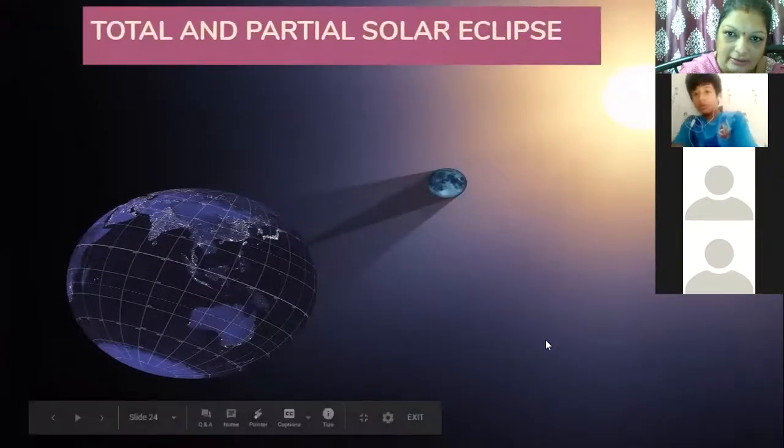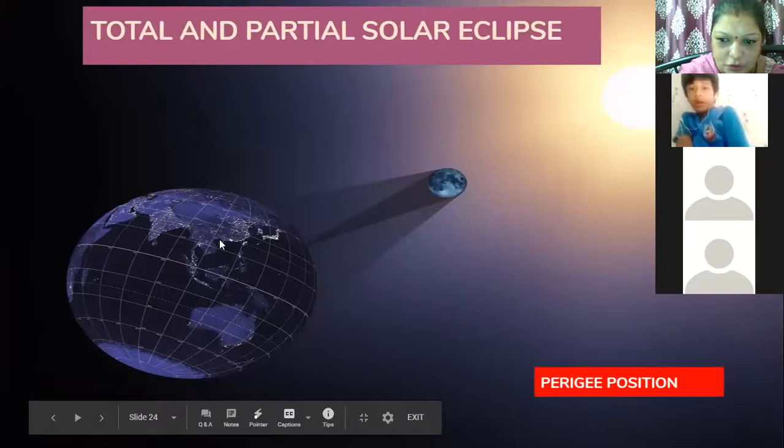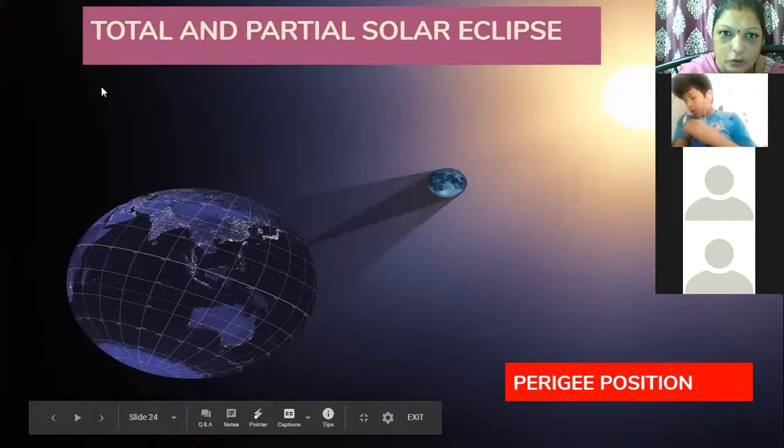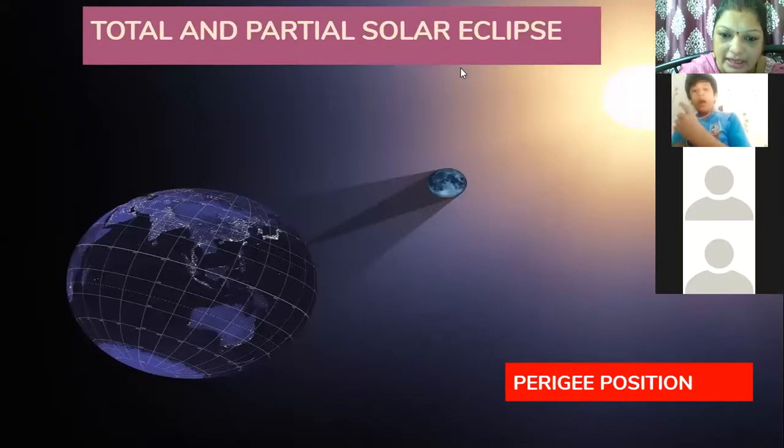Now look here. This is another picture to show you the total and partial solar eclipse. See, this is the moon. Moon is between the sun and the earth. So the moon is in the perigee position, closest to the earth. So you can see the shadow cast on the earth. When the moon is closest, it will cast a shadow on the earth.